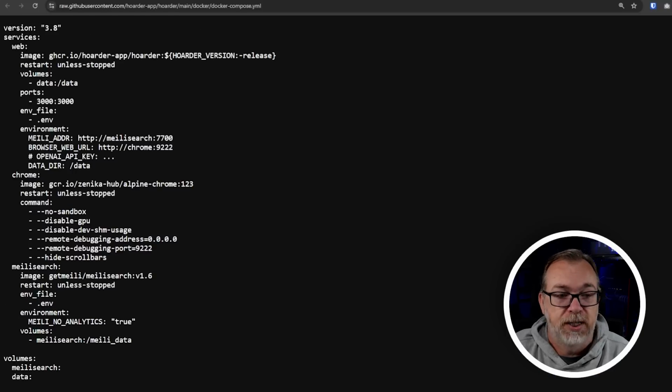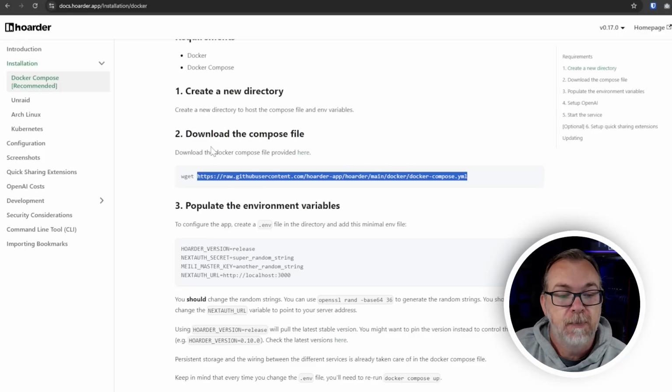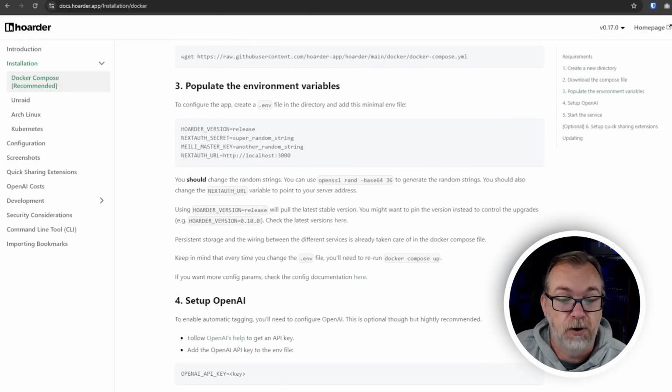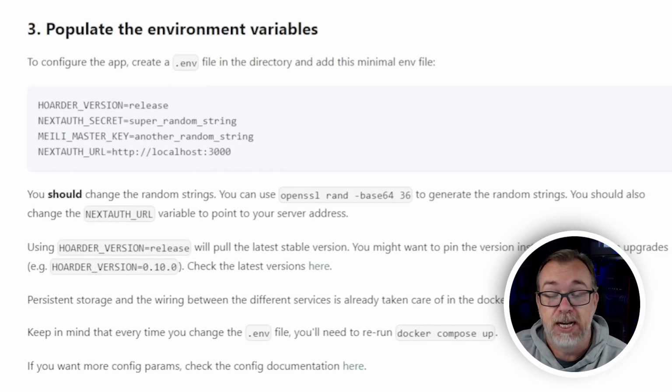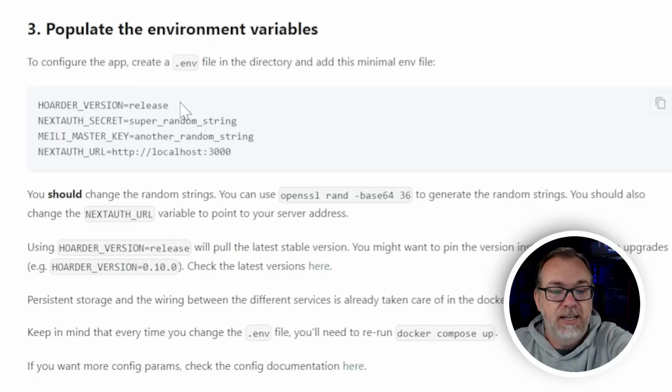We've got our Docker Compose here, but if we come back over to the installation for Docker and scroll down a little farther, again, we've got this env file that we need to create and use. You could probably do this using Portainer, but we're not going to in this video. If you're using an env file for stuff, I prefer to just do all of that via command line. I apologize if you're a Portainer user, but I promise using command line isn't scary if you just familiarize yourself with it. So I encourage you to follow along in the command line when we get to that point in a minute. Basically, it says populate the environment variables in this .env file that we will create later.